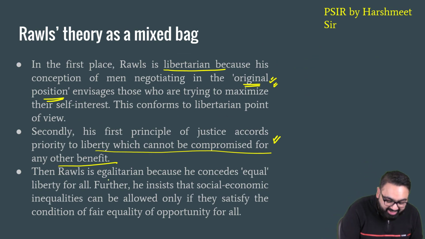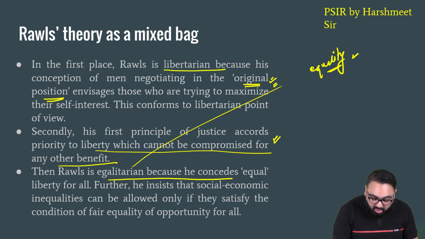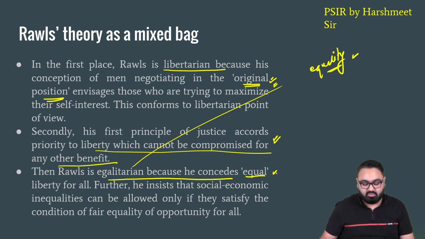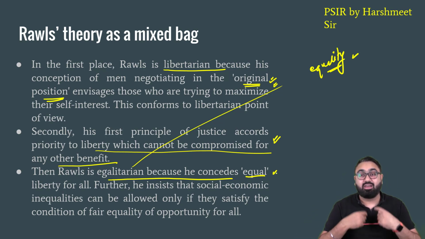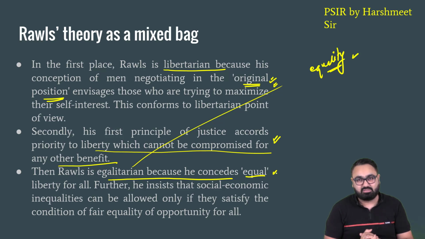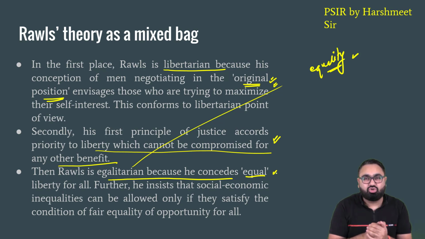He is also a bit of egalitarian. Egalitarian means someone who believes in equality. He is egalitarian because he believes in equal liberty for everyone. And again, he talks about fair equality of opportunity. He talks about the fact that everyone should have the right to make a better life for themselves. He talks about the fact that the weakest link in the society needs the most support.